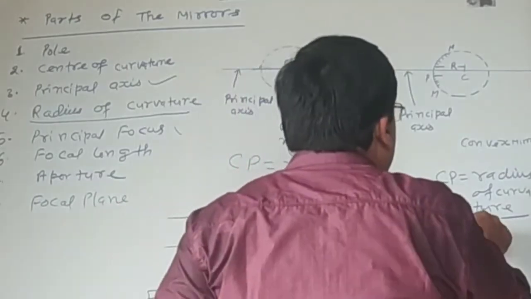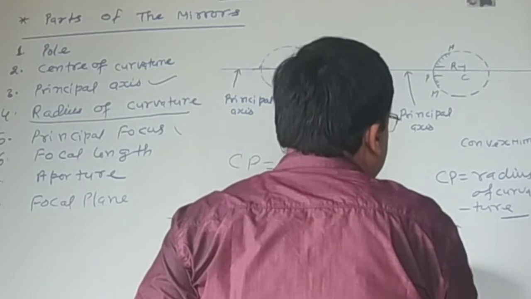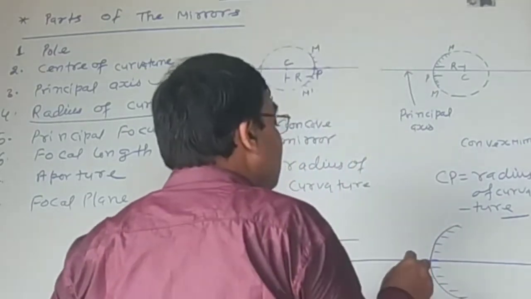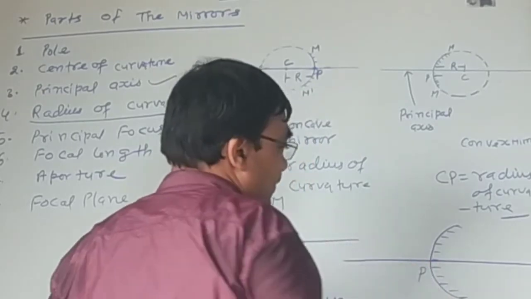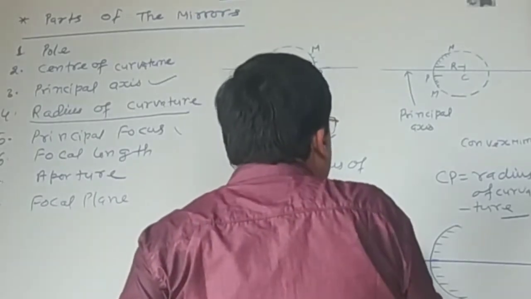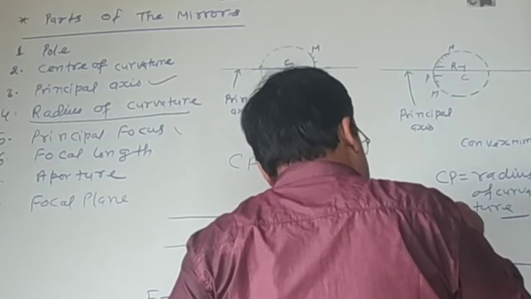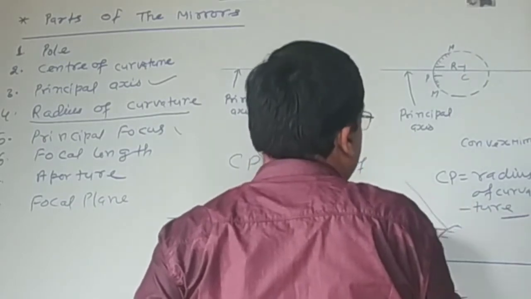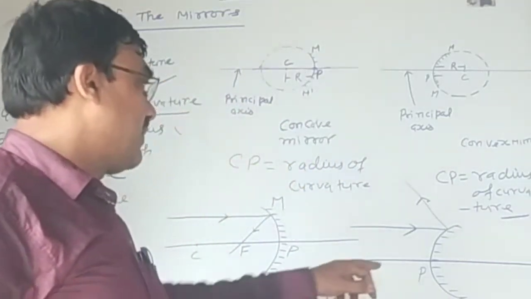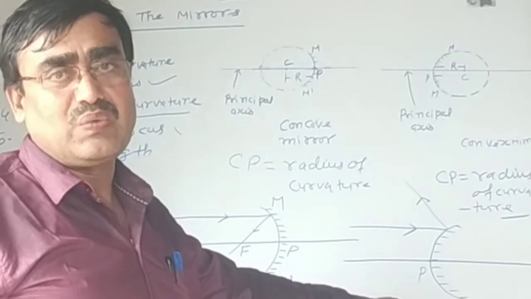In the case of convex mirror, you can see here, this is the principal axis, this is the pole. The rays of light coming parallel to the principal axis diverge after reflection. Convex mirror is also known as diverging mirror.